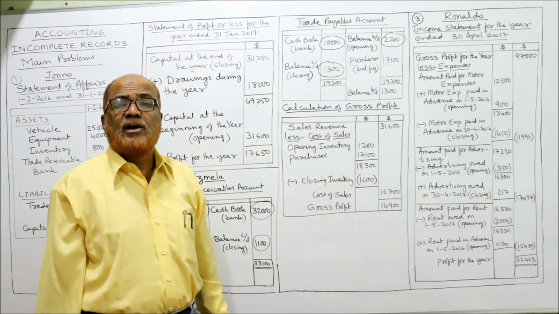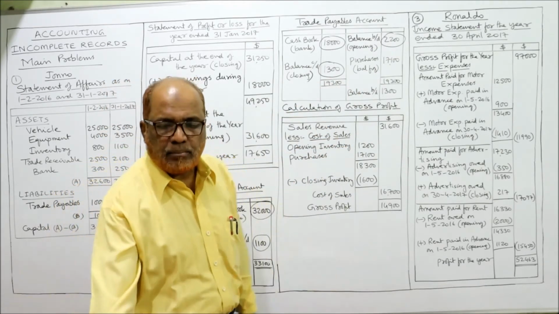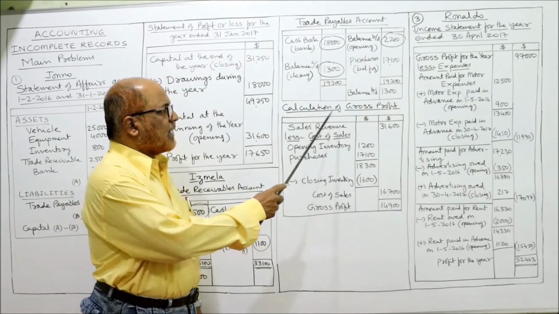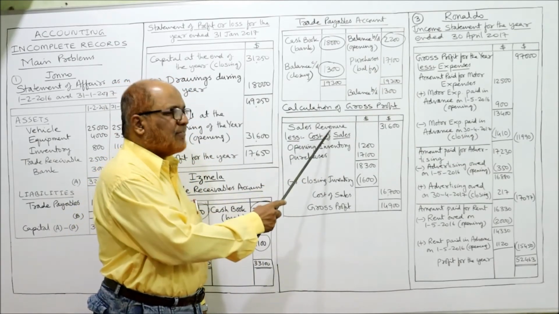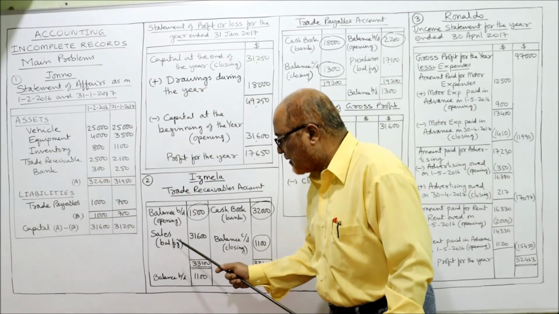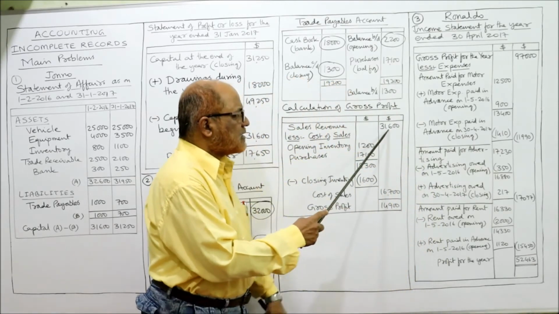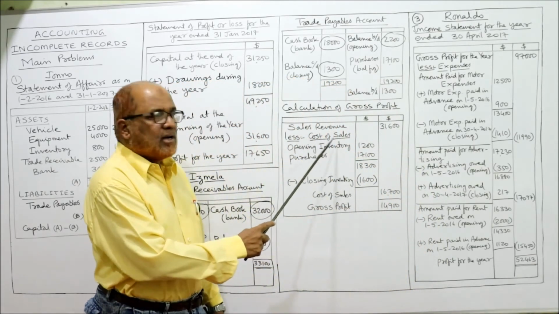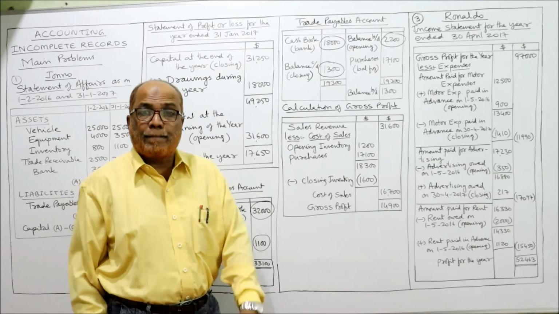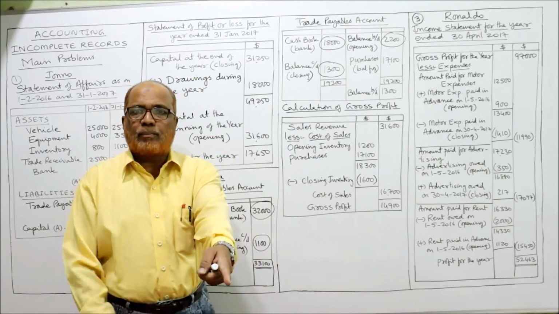Now we have to prepare the statement to find out gross profit. Easily we can make it. For the calculation of gross profit we take the sales revenue. It is not given, we have calculated it here. Sales revenue 31,600. Less cost of sales. Cost of sales: opening inventory, that is given in the problem, 1,200.